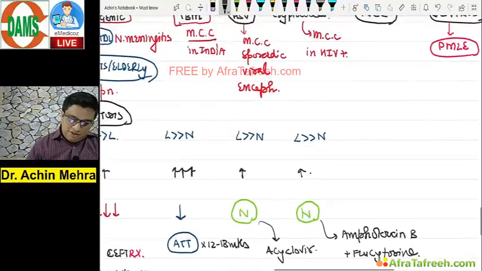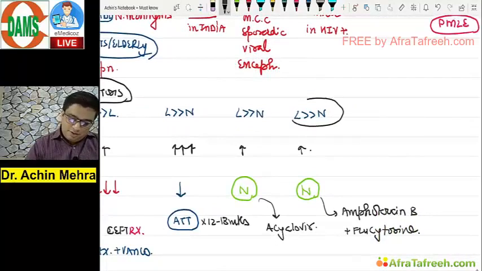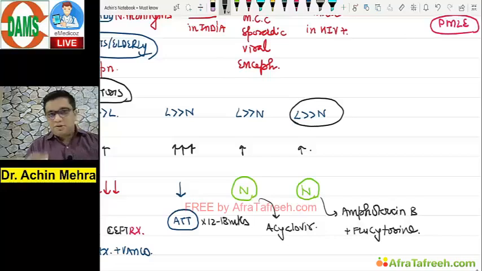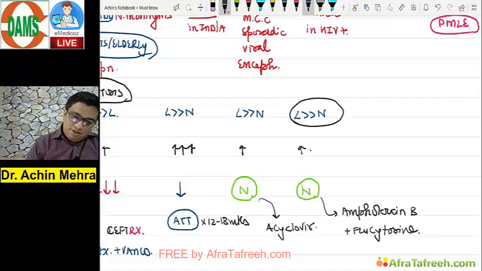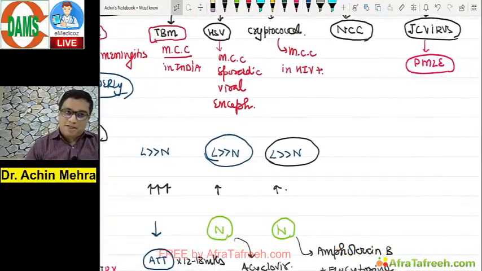Yeah, what is the difference between a viral and a cryptococcal meningitis? Good question. One thing, in cryptococcal, the cell count will be almost normal. Almost normal, why? Because the immune reaction will be very poor. They're HIV positive patients. Don't you think that the cell will rise? No, they won't rise that much. So that's an important catch point here. So pleocytosis is not that bad in patients, specifically with a cryptococcal meningitis.